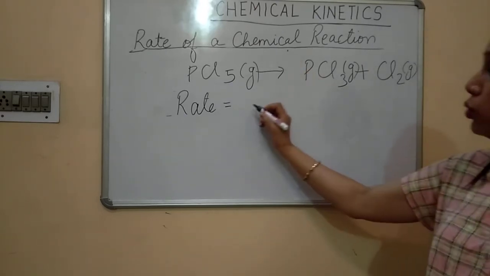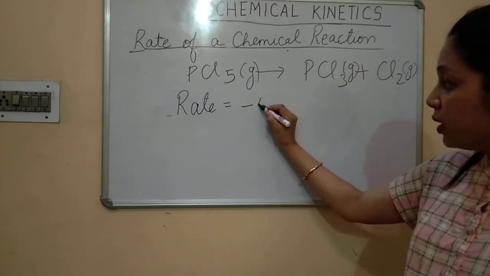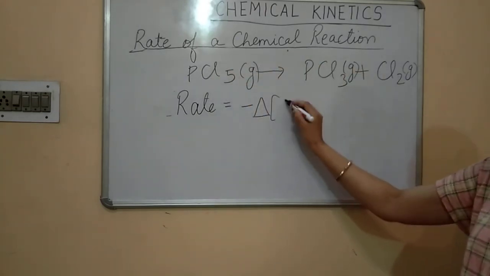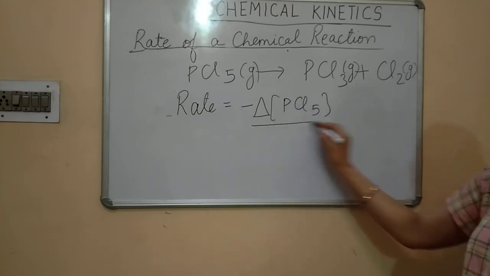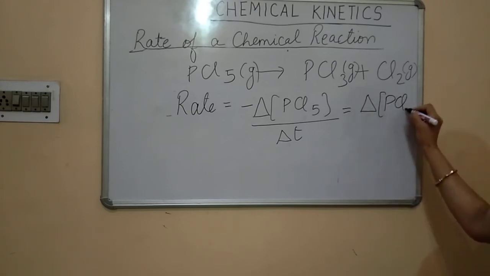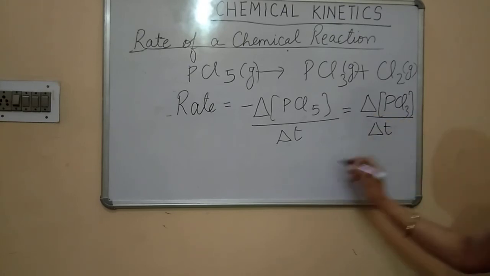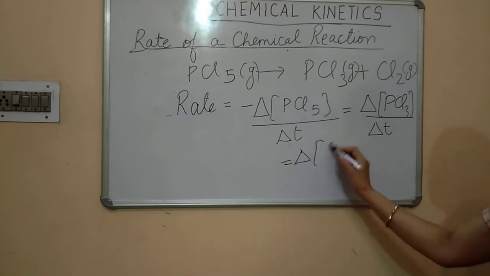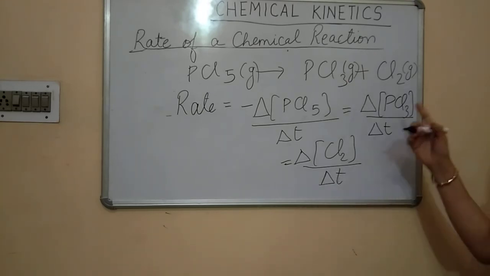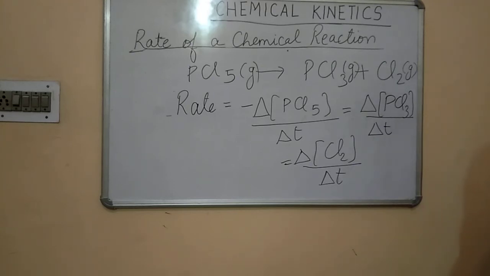So the rate will be equal to the decrease, given by minus change in concentration of PCl5 upon the time taken, that is delta T, and this will be equal to change in concentration of PCl3 upon delta T, and this is equal to change in concentration of Cl2 upon delta T. So this is how you express the rate of this chemical reaction.